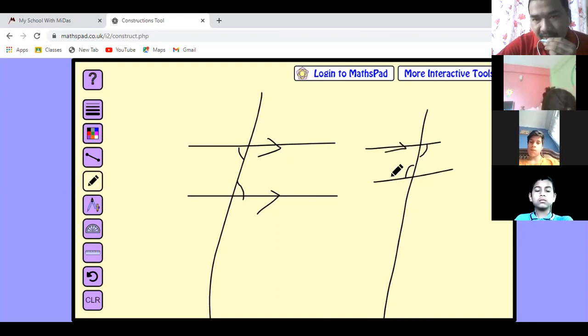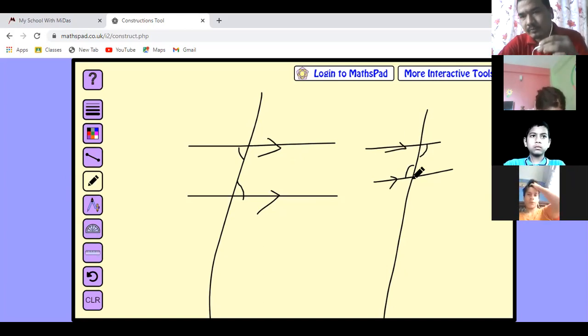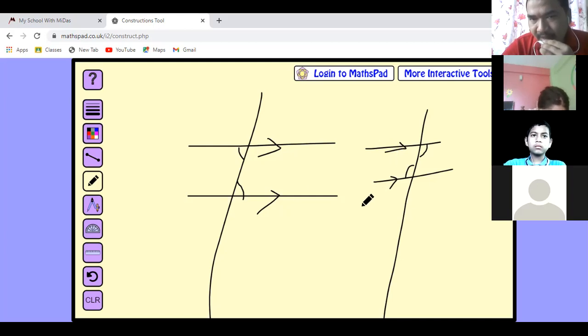Remember that. If alternate angles are equal, the pair of lines is parallel. If the pair of lines is parallel, alternate angles will be equal. Vice versa, we can tell. Then these are called alternate interior angles, and there will be alternate exterior angles also.